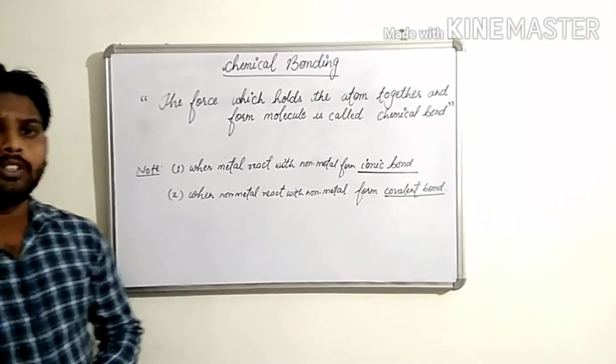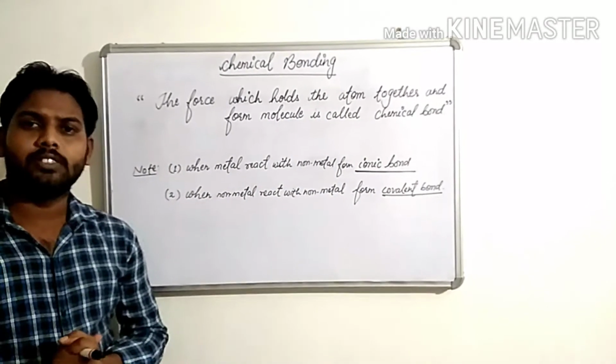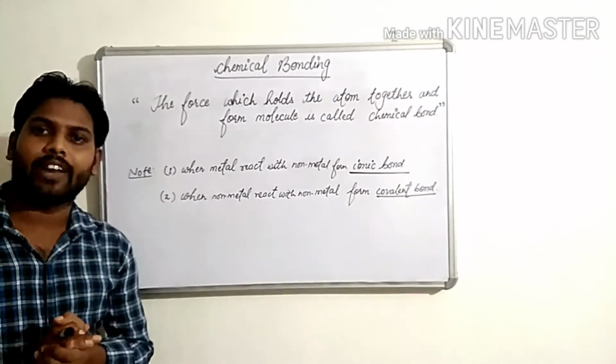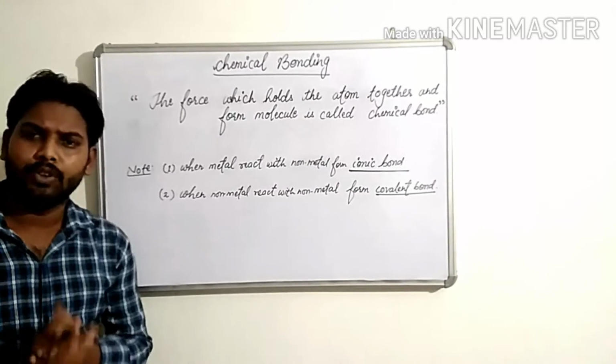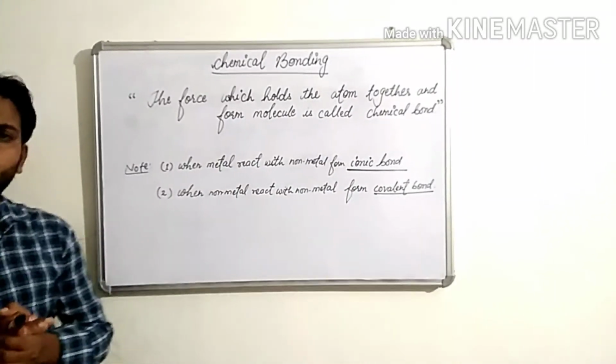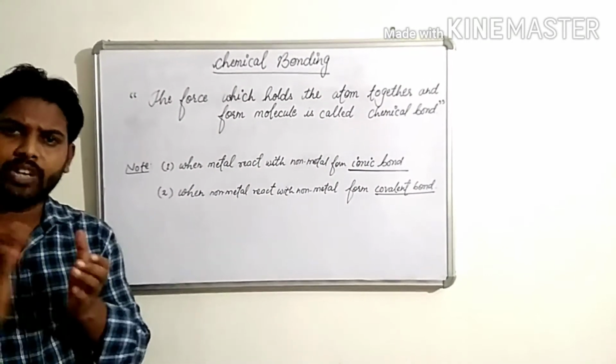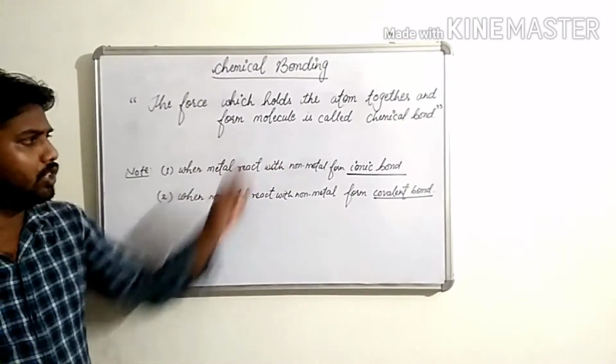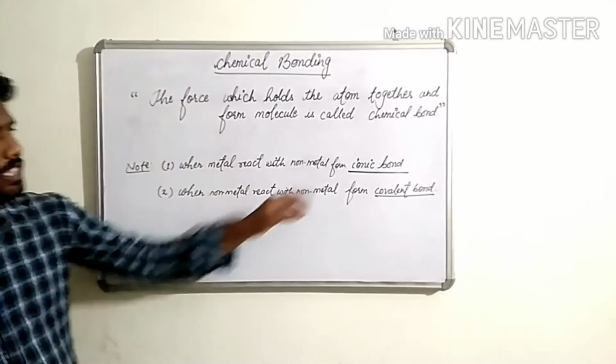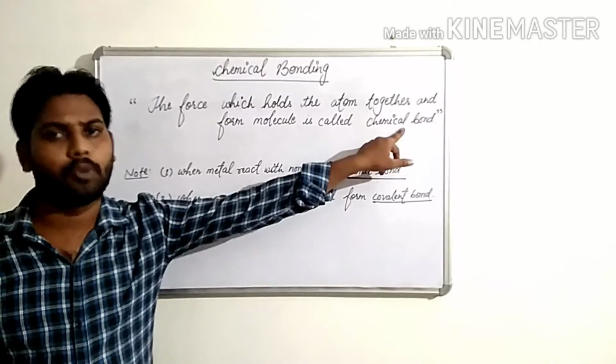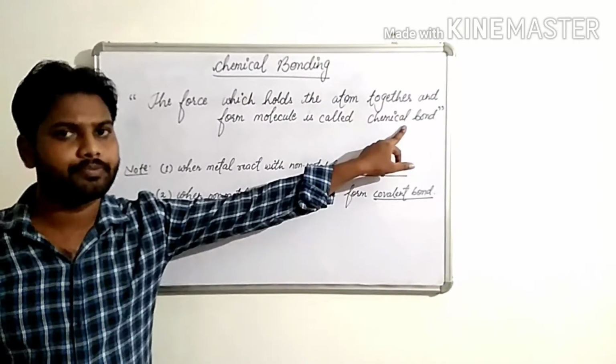Children, the word chemical bonding means it is a force of attraction which holds two or more atoms together and forms a molecule. That is called chemical bonding. Clear?